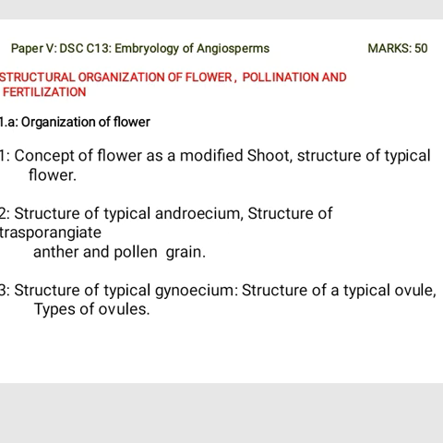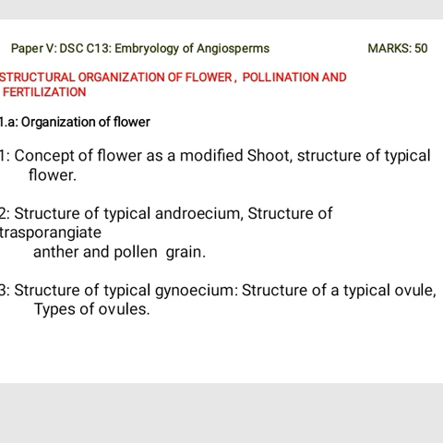Subtopics: 1.1, concept of the flower as a modified shoot, structure of typical flower. 1.2, structure of typical androecium and structure of tetrasporangiate anther and pollen grain. And 1.3, structure of typical gynoecium, here structure of typical ovule and types of ovules.